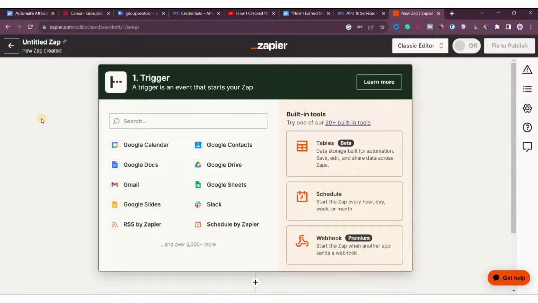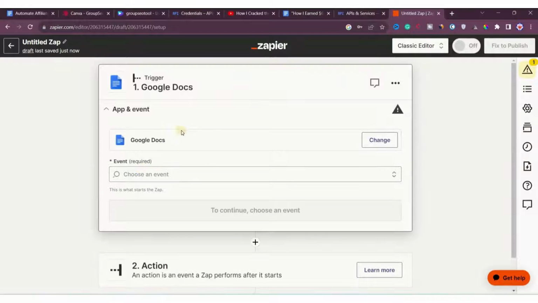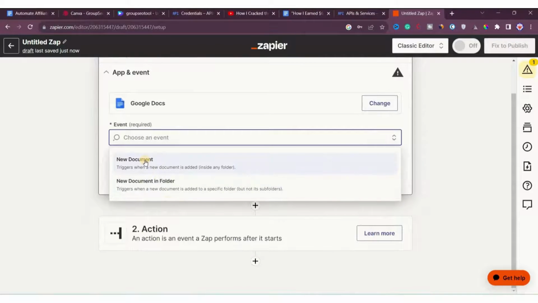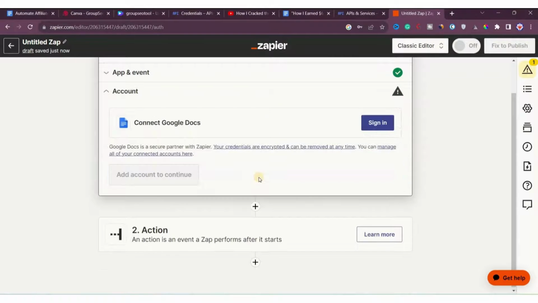let's say a new Google document is created. Only then will it get triggered. That's why we will select Google Docs. From here, the first tool that we'll select is Google Docs, and then we'll choose the event. We will upload a new document, so it will get triggered when a new document is added in your Google Docs account. So we'll select new doc, and then we will click on continue here.